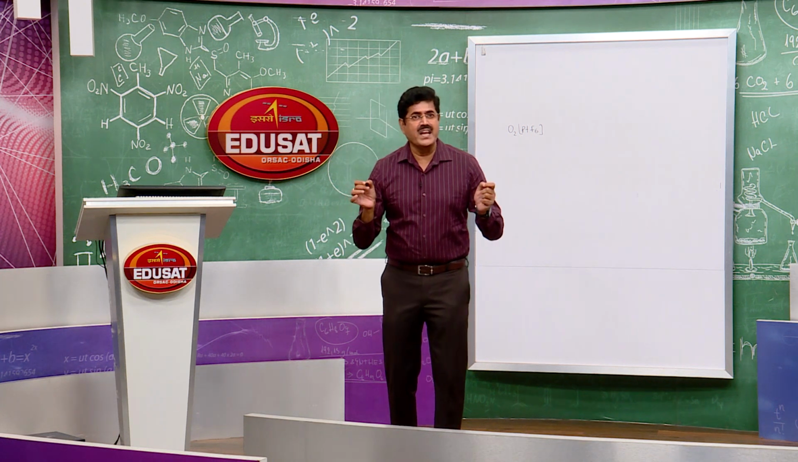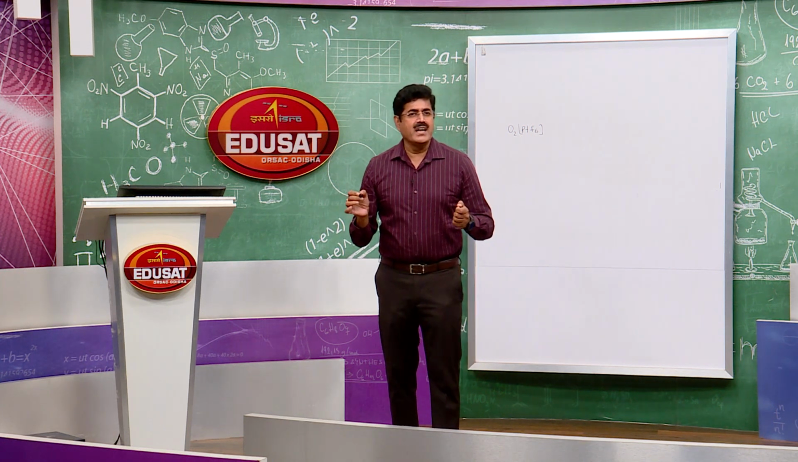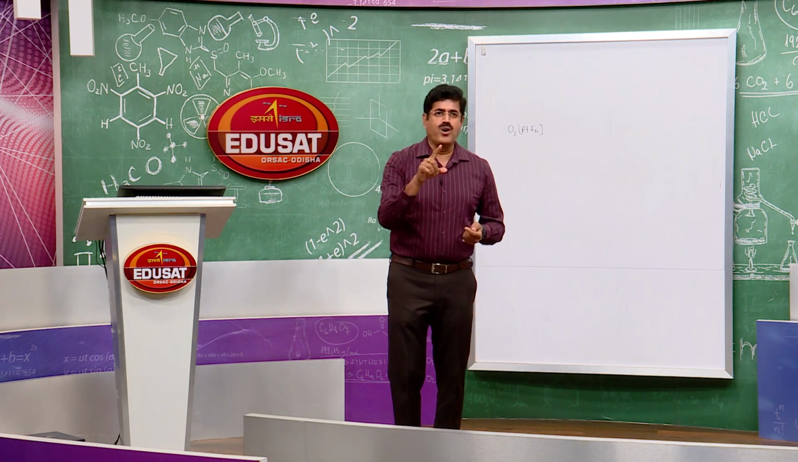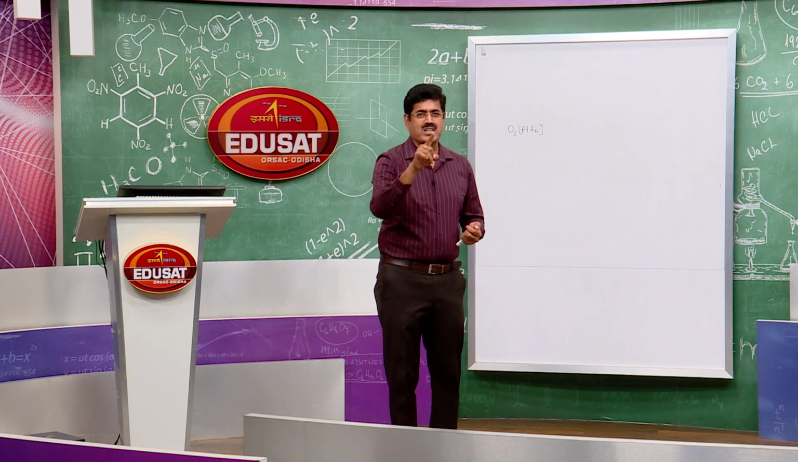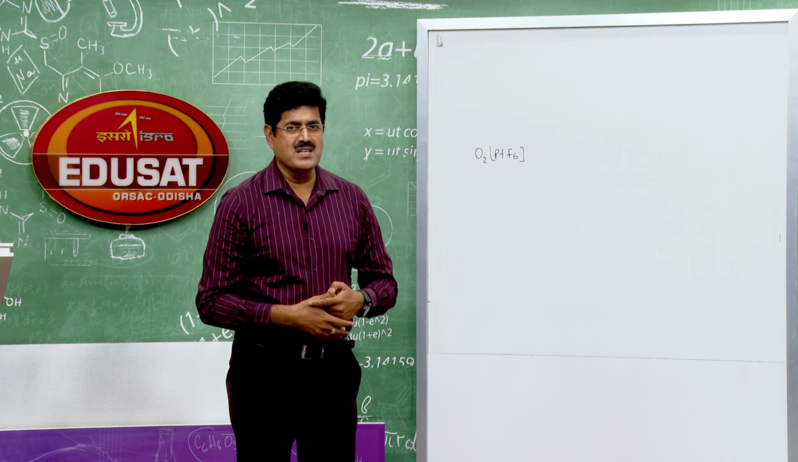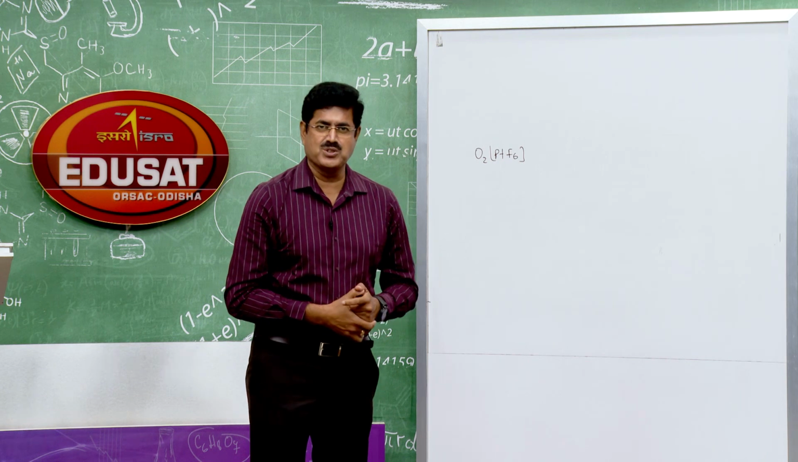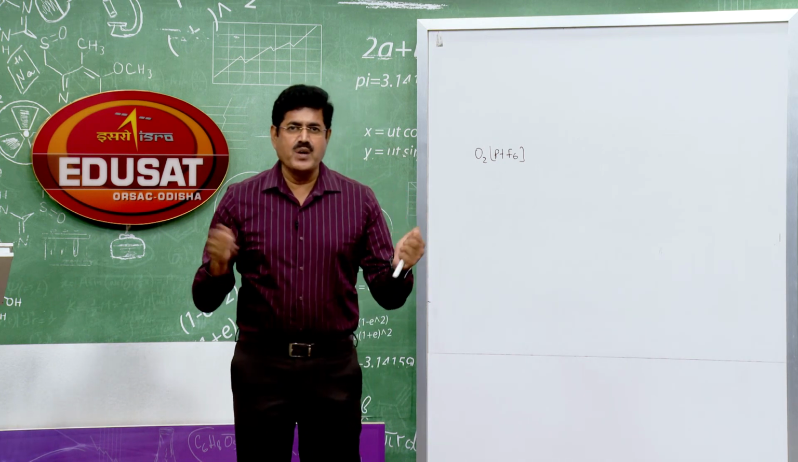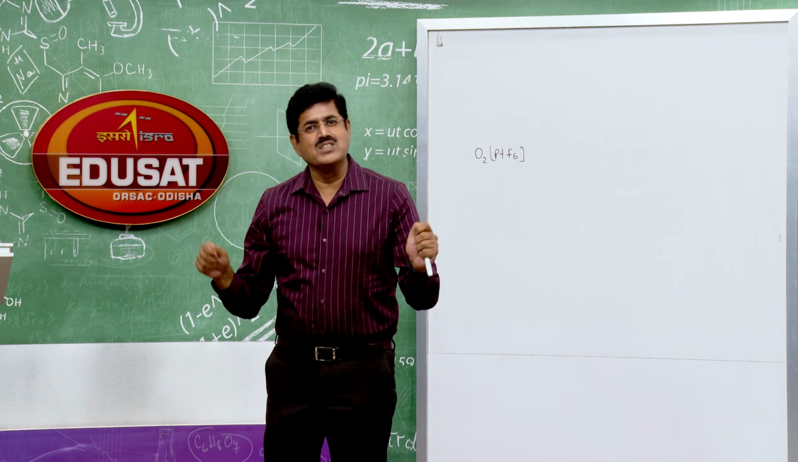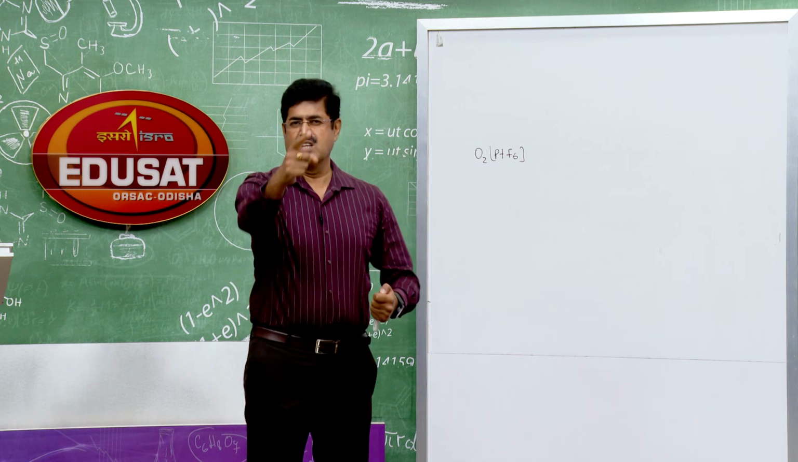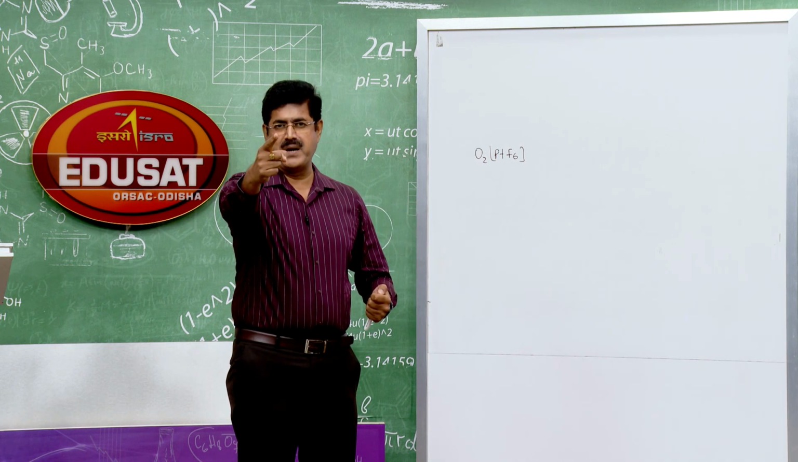This prompted him to prepare a compound with xenon, because he thought if oxygen can form a compound with platinum hexafluoride, why not xenon? Xenon also has almost the same ionization potential as oxygen. So xenon can also form a compound with PtF6. He tried reacting xenon with PtF6, and he got the colored compound XePtF6. This was the first noble gas compound prepared in the laboratory.